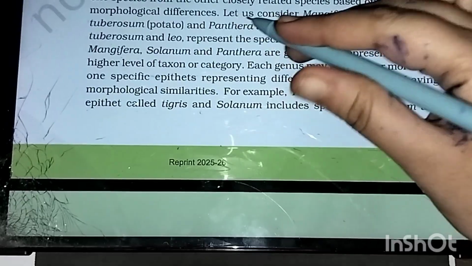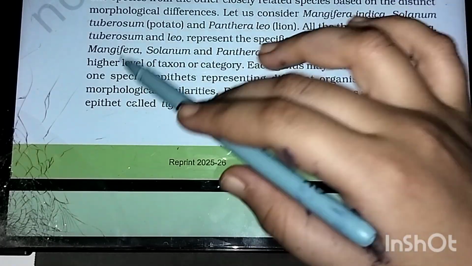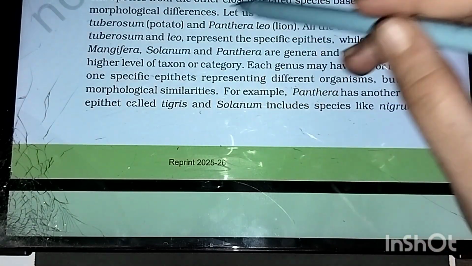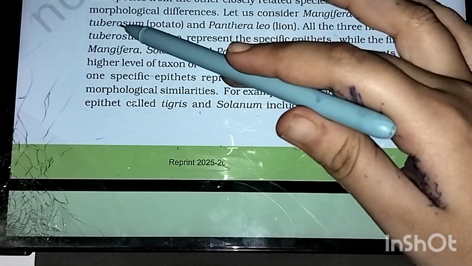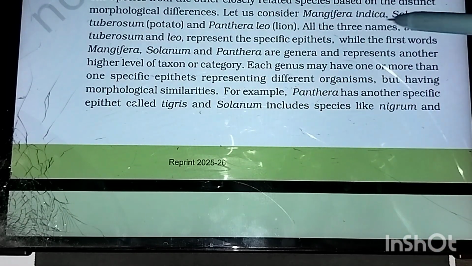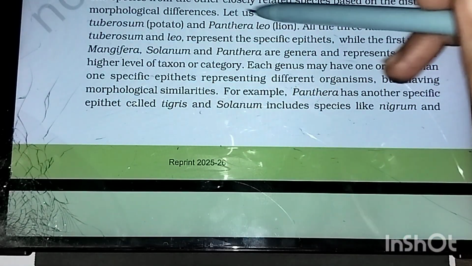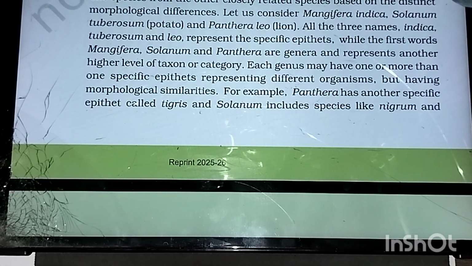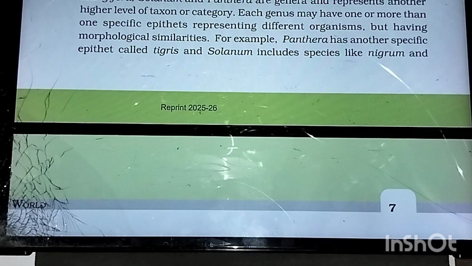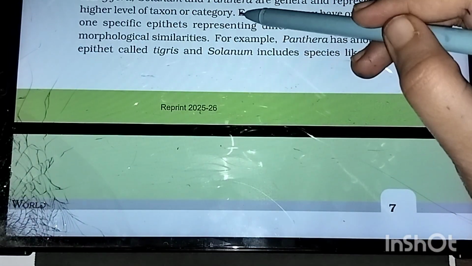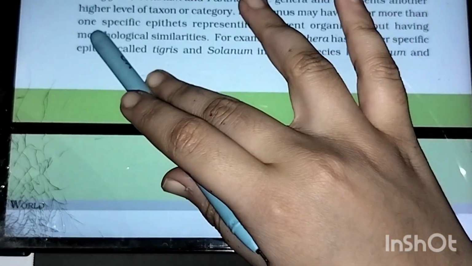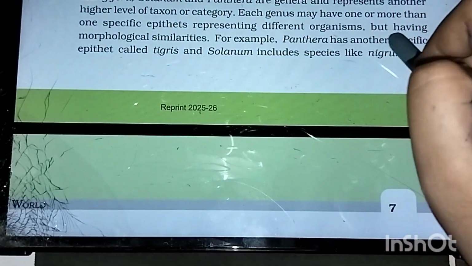Let us consider Mangifera indica, Solanum tuberosum, and Panthera leo. All these are having indica, tuberosum and leo. All these are species. While the first words Mangifera, Solanum, Panthera, these all belong to the genus name or the genera name and represent another higher level of taxon or category. Each genus may have one or more than one specific epithets representing different organisms.